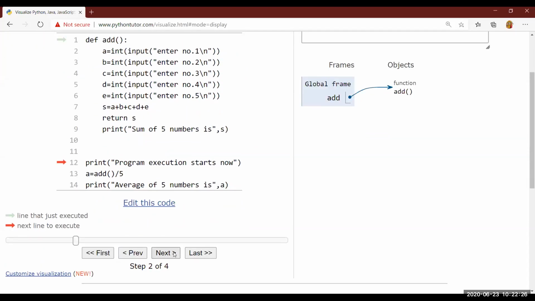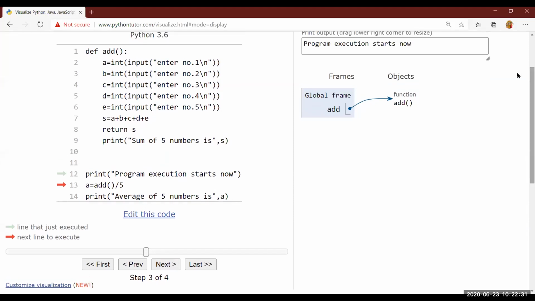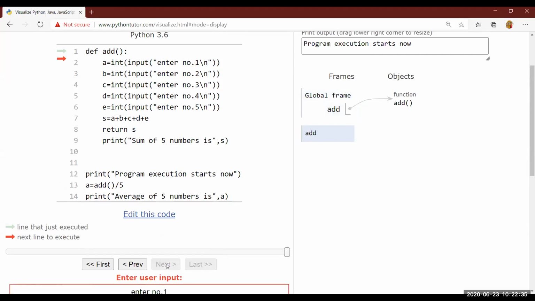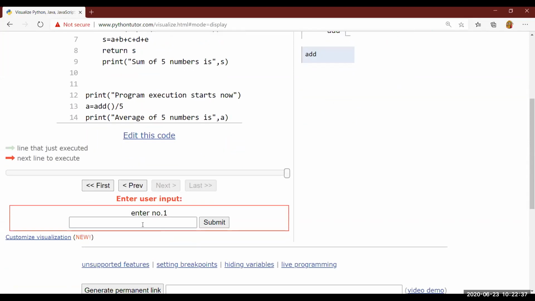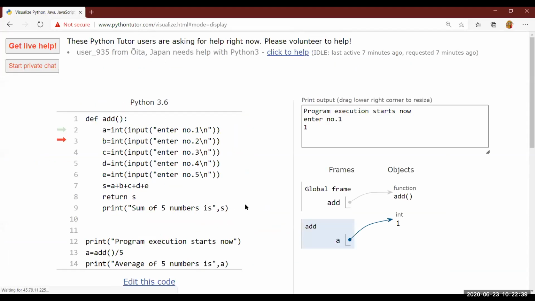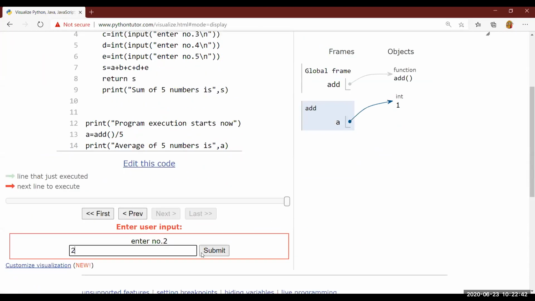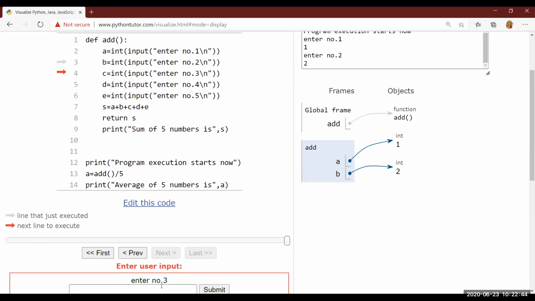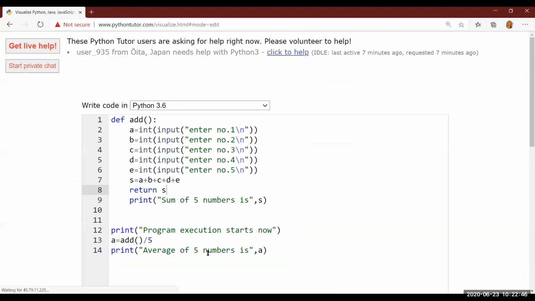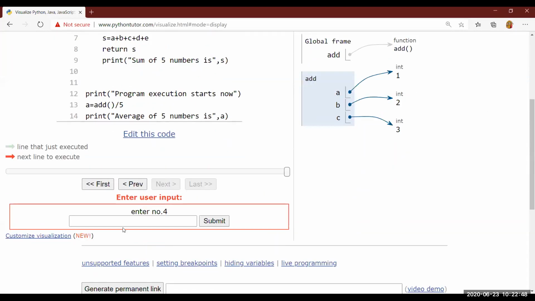Next, same thing. Global frame gets created. Program execution starts now. You are able to see it has moved to line number 1, and now one by one it will take input. Let me quickly enter. First value 1, then 2, then next value 3. You will understand now more properly and more deeply.